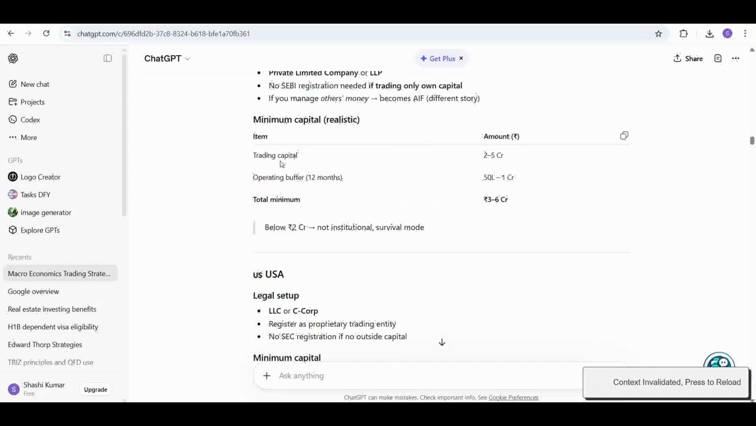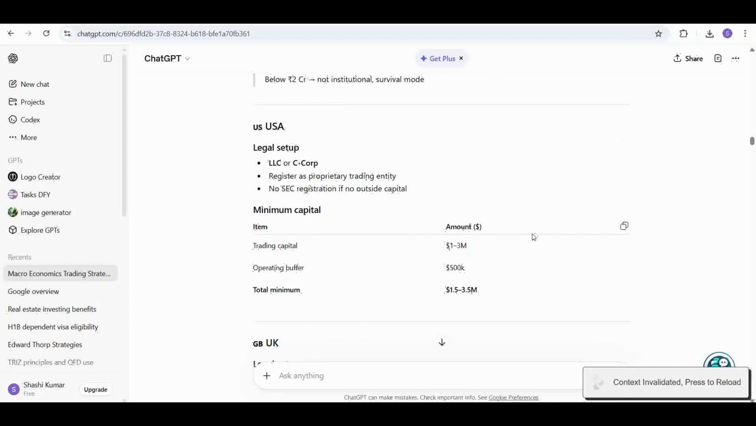The minimum capital needed is trading capital, at least 2 to 5 crores to trade. For an operational buffer, just a 12 month buffer, you need to put 50 lakhs to 1 crore. So the total realistic minimum capital needed would be 3 crores to 6 crores, covering trading capital as well as the operational buffer. Below 2 crores, it's not institutional, it's just survival mode. So you need a minimum of 3 to 6 crores to run a prop firm.